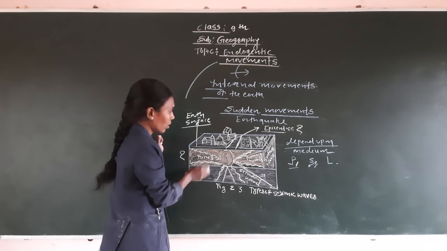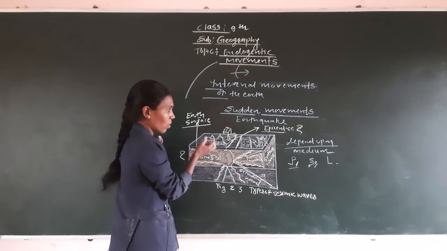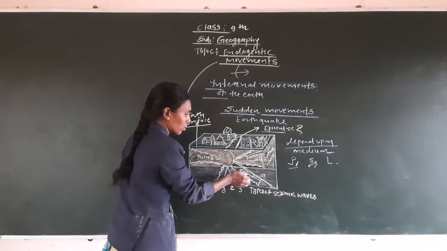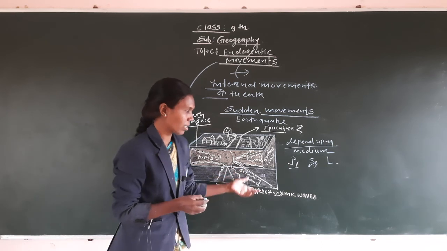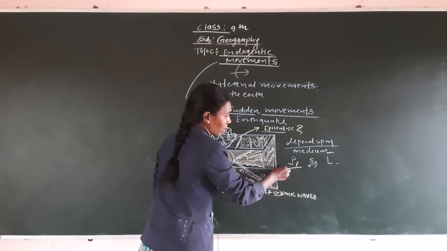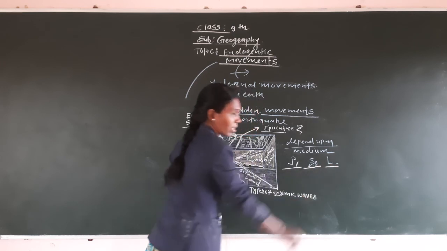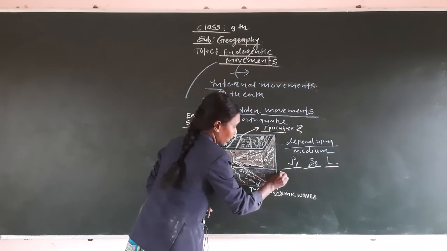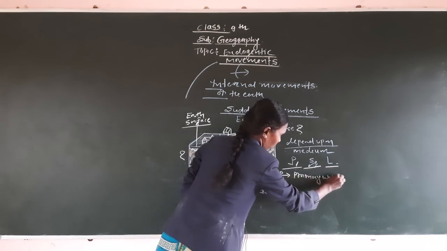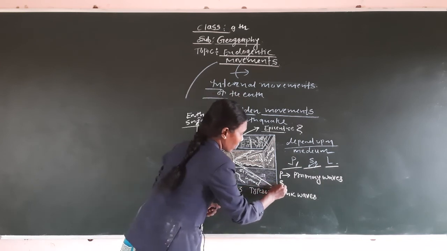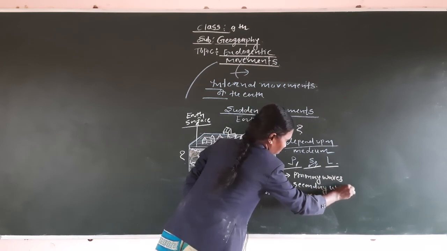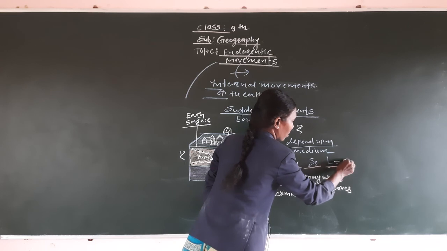Is it clear? This picture shows the earth surface, the crust. This is the earth surface, and this is the primary wave. This shows the secondary waves. According to that, the seismic waves have been divided into three categories: primary waves, secondary waves and surface waves, which are known as L waves. So P means primary waves. Then S is known as the secondary waves. L means it is known as the surface waves.